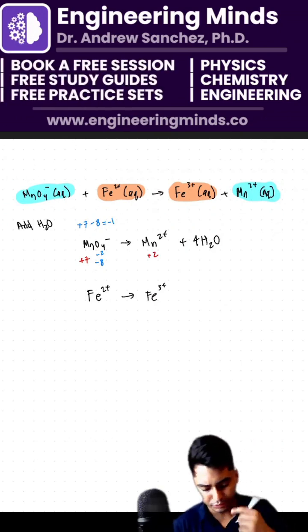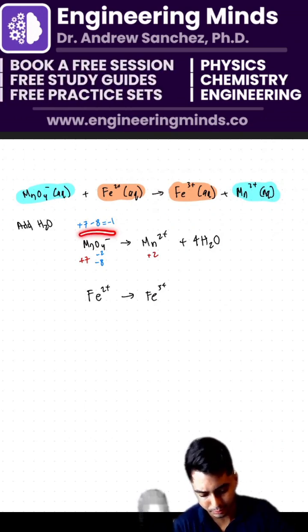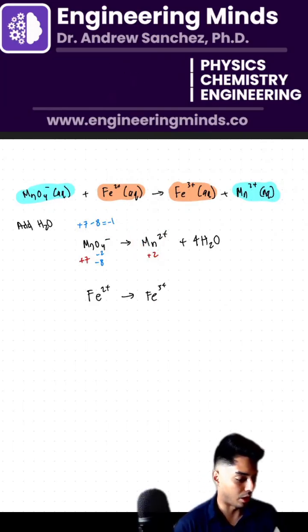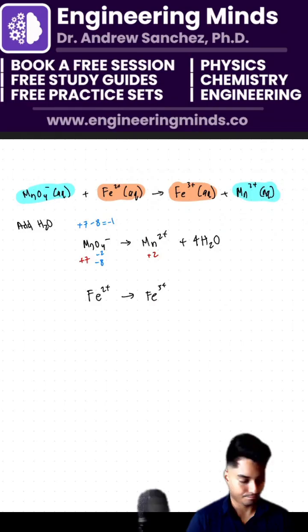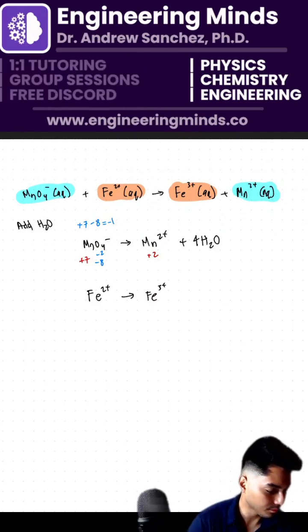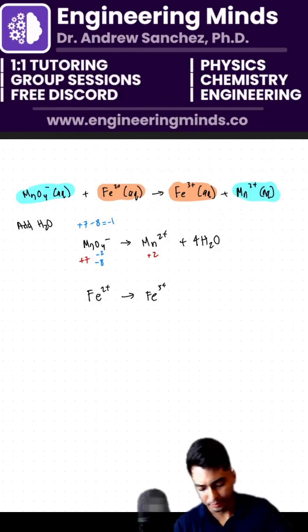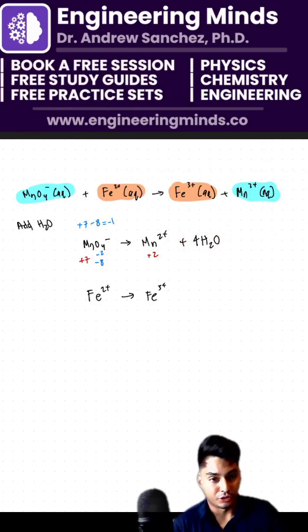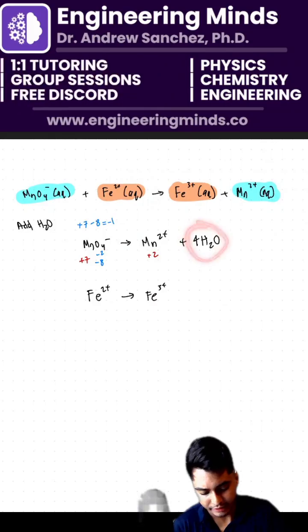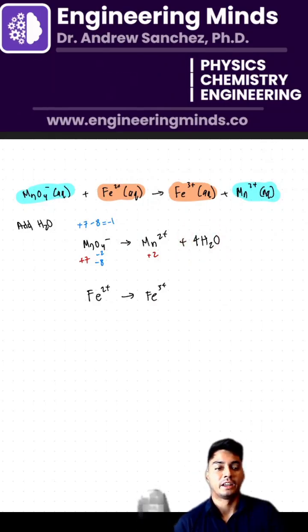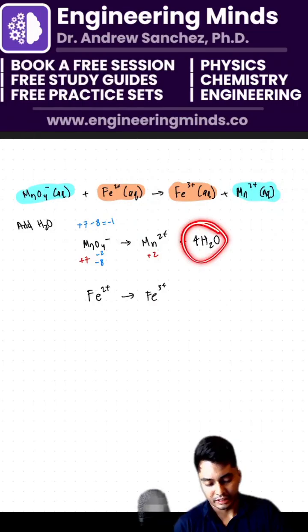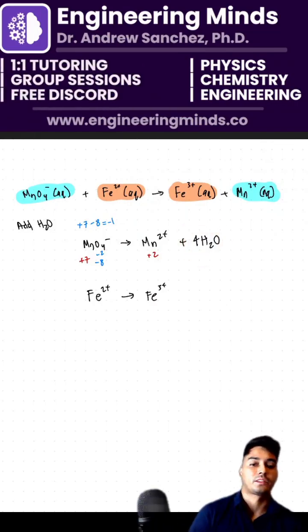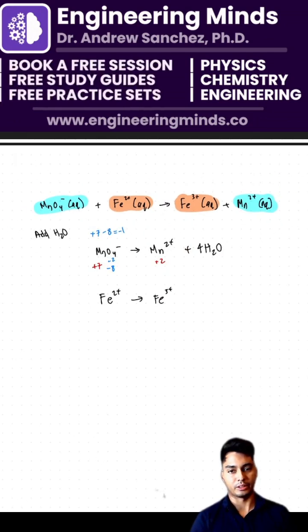Next we got to balance the charges here. So notice that we have a minus overall 1 and a plus 2. We got to balance out the H's here. So how many do I have to add here? So I have 8 H's here. How many do I need on the left-hand side? So if I have 4 H2O, how many H's on the left-hand side do I need to balance this?